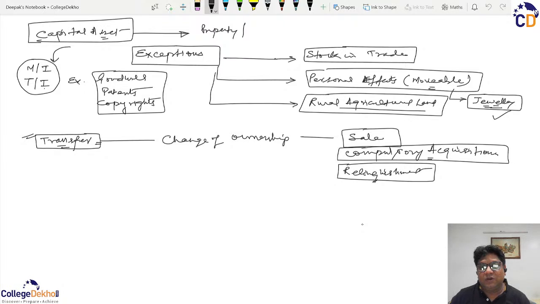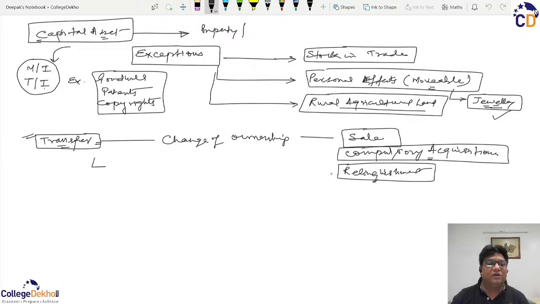Then that relinquishment effectively makes that co-ownership property into a proprietary ownership property, and hence there is a clear transfer to the extent of 50% of the ownership, and that is why that constitutes transfer, and hence that will be taxable as capital gains. So there are so many things which constitute transfer.